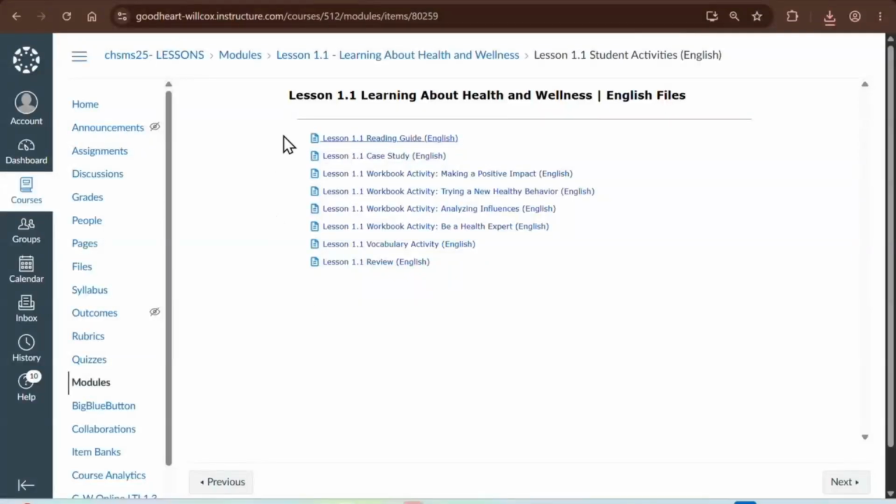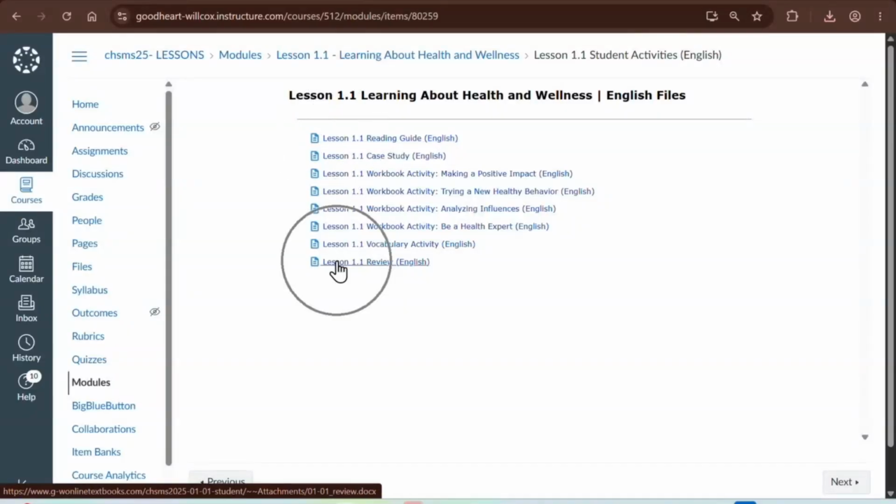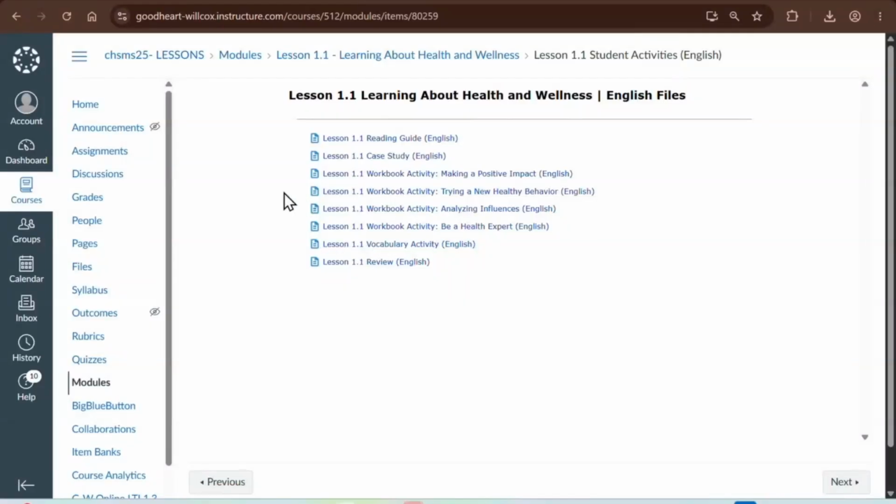So for teachers who like text-dependent questions in middle and high, we have our reading guides. We've got lesson review questions for middle and high. And middle school has a vocab activity for every lesson as well. But for the teacher who likes the skills-based approach, you will love our workbook pages.